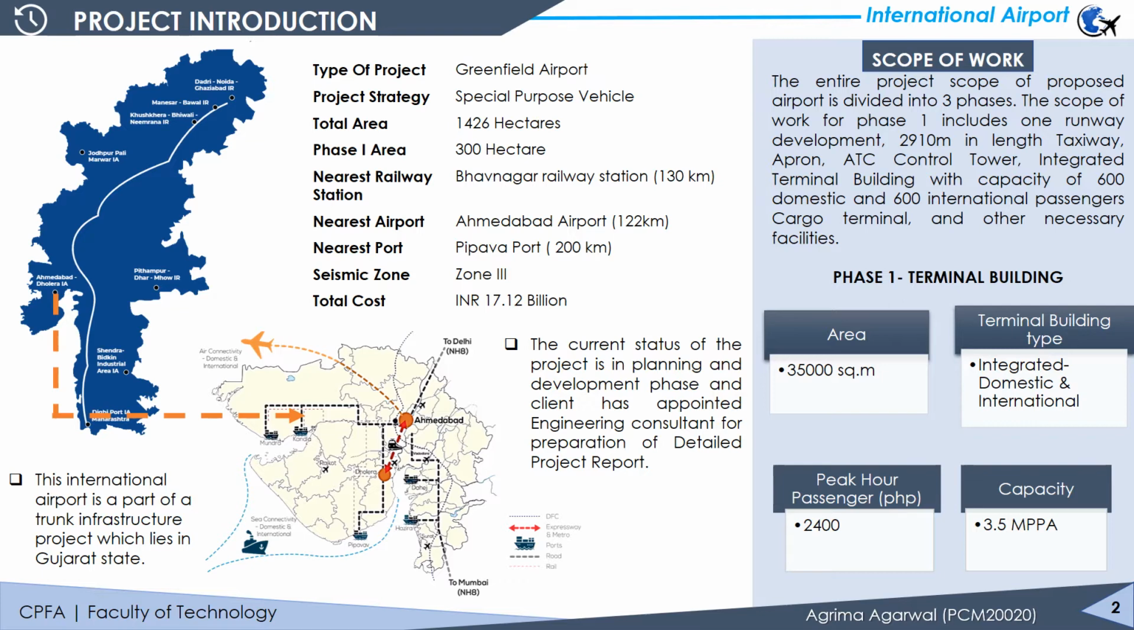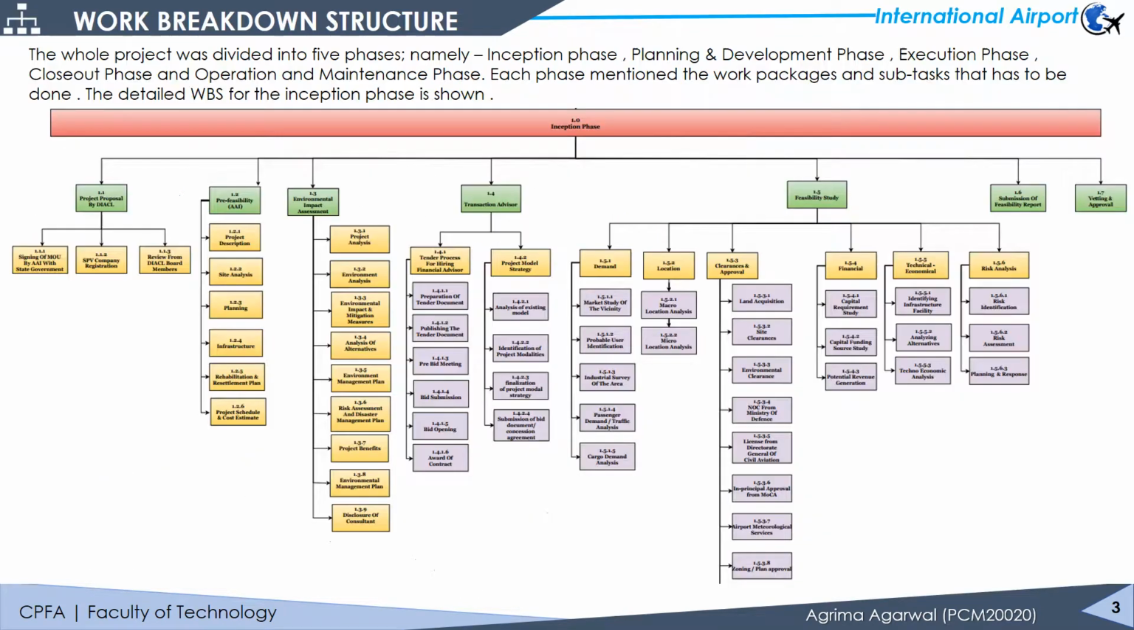As the project is divided into three phases, for the student study, the scope undertaken is phase 1: the terminal building, having a 35,000 square meter area. It is an integrated terminal building with a capacity of 3.5 MPPA. In the WBS, the approach is a top-down approach in which the project was divided into five phases: inception phase, planning and development phase, execution phase, operation and maintenance phase, and closeout phase. Each phase has work packages and subtasks. The WBS for the inception phase is shown, having pre-feasibility study, environmental impact assessment, feasibility study, and transaction advisor.